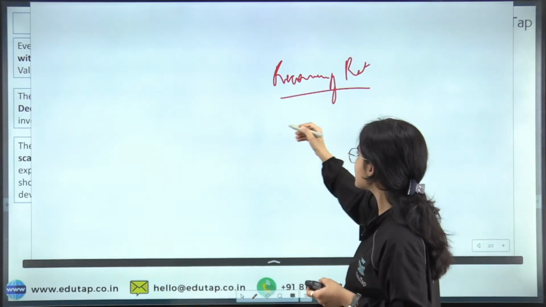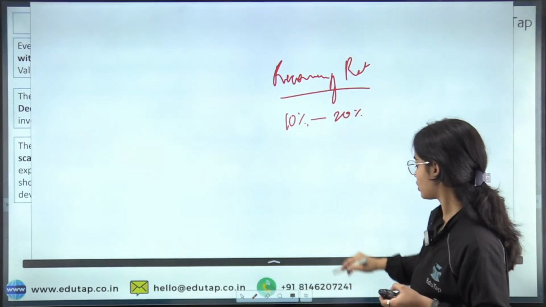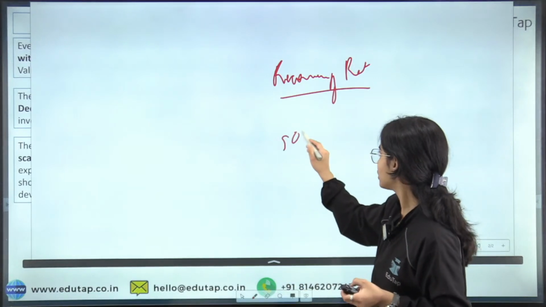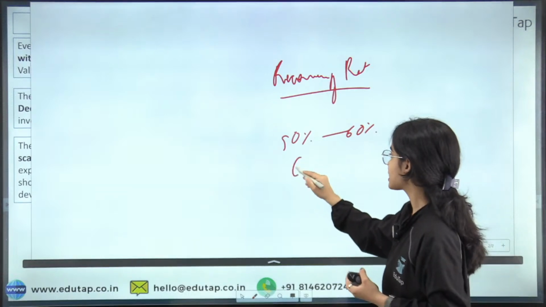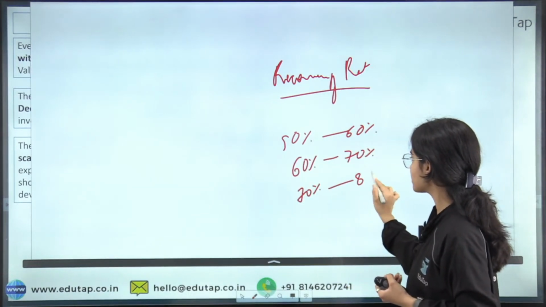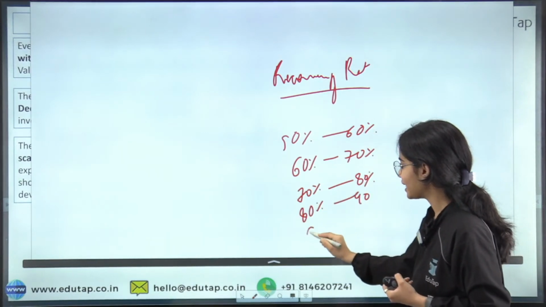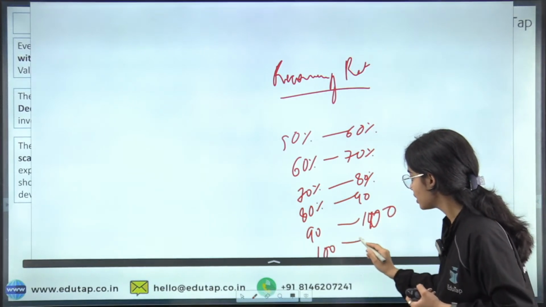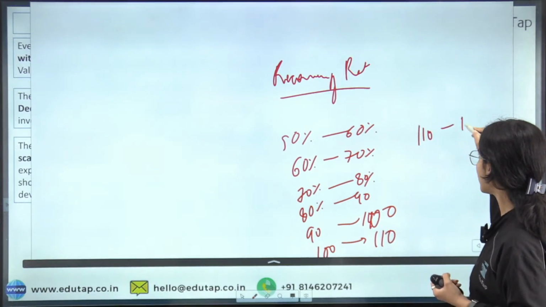Let's say you can recover 10% to 20%, or let's start from 50% to 60%. 50% to 60% you can recover, 60% to 70%, 70% to 80%, 80% to 90%, 90% to 100%, more than 100%, 100% to 110%, 110% to 120%.